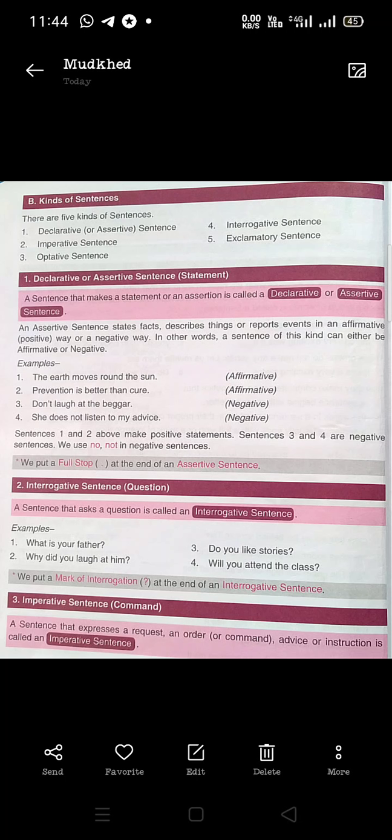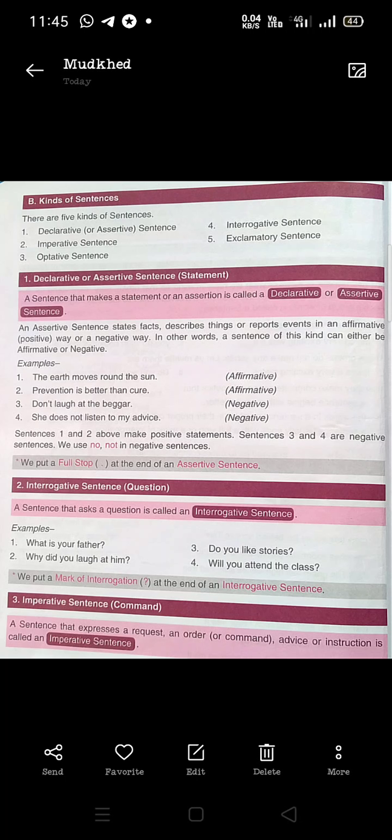Now we will learn about them in detail. Okay, a sentence that makes a statement or assertion, means that tells us something, we get some information, or that declares something, is called an assertive sentence or declarative sentence.